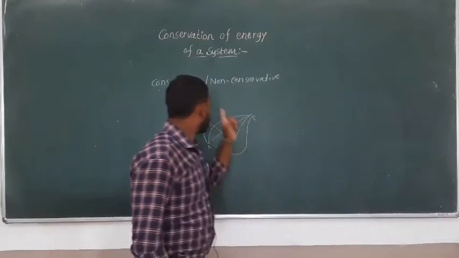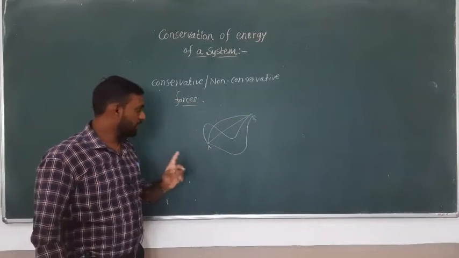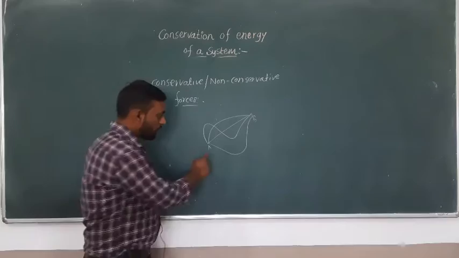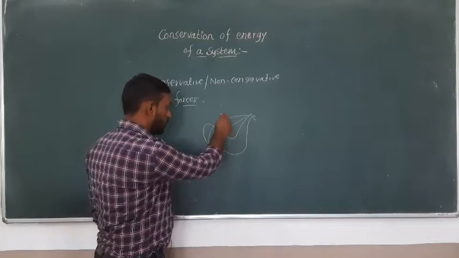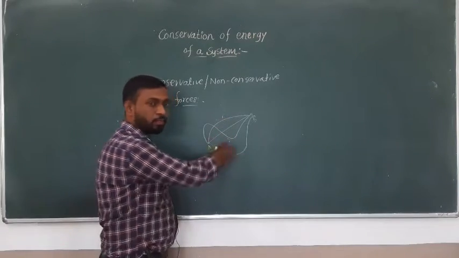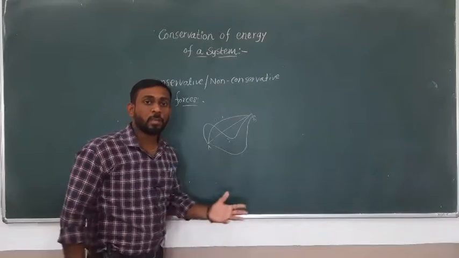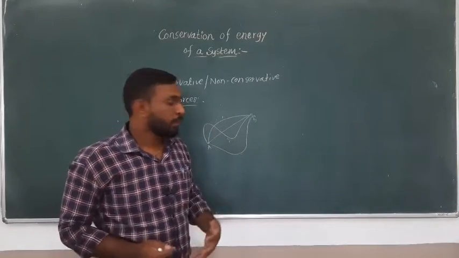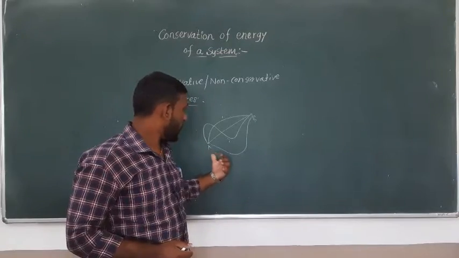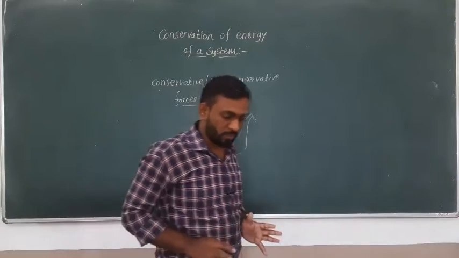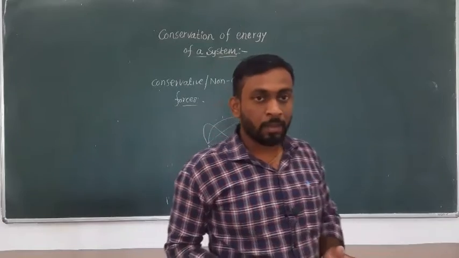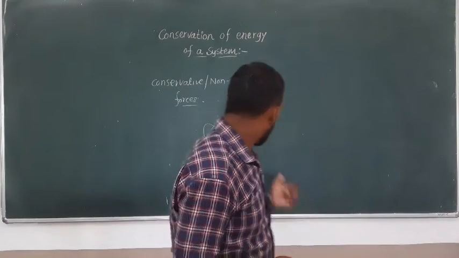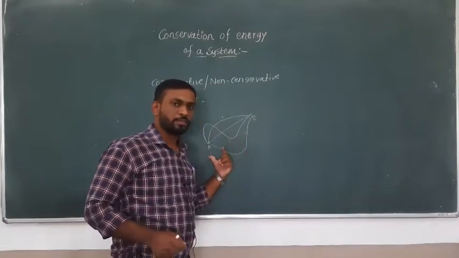Whatever path we choose, first, second, third, fourth and so on, the work done by the force to move the particle from A to B remains constant. So it does not depend on the path followed; it only depends on the initial and final position.